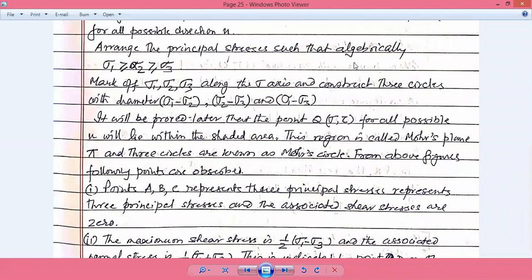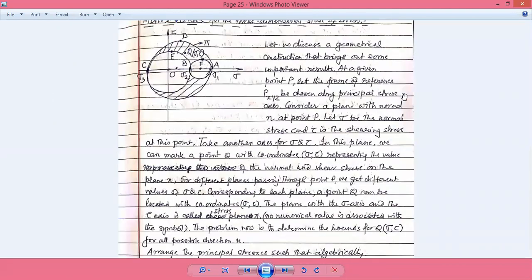How will you do it? This is the origin O. We mark sigma 1 from here up to the point A. The sketch is not clear here, but it is extremely clear in the books, so you have no confusion about it. From O to A, we plot the value of sigma 1 along the sigma axis. From O to B, we plot sigma 2, again along the positive direction of the sigma axis.